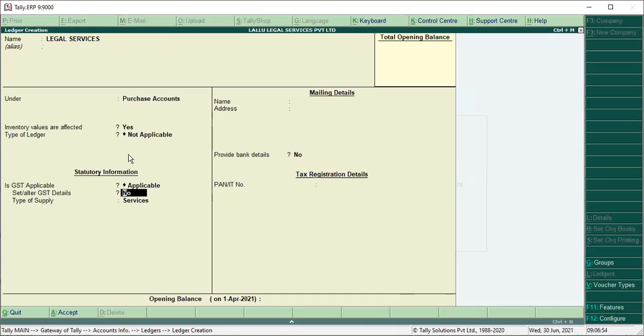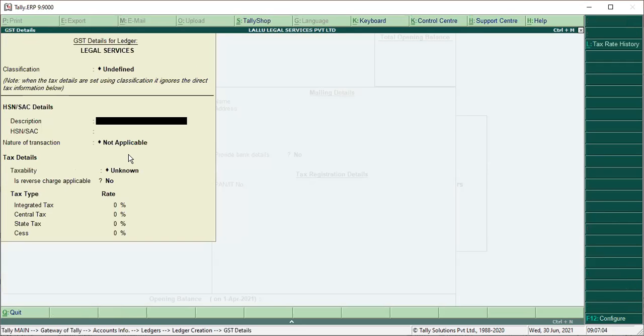Now under statutory information, GST applicable, set alter GST details, set to yes. Then you have to write the description of the services, international legal services. Enter a random 5-digit service accounting code.